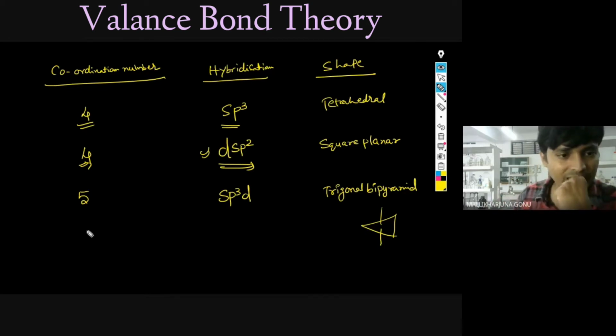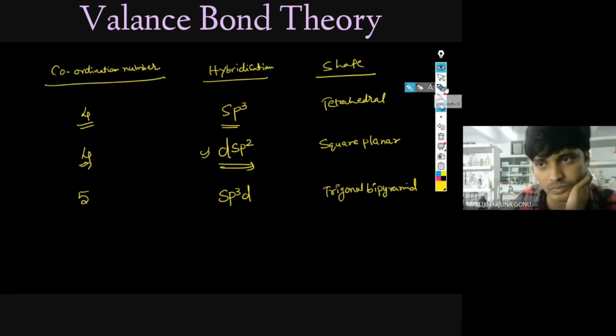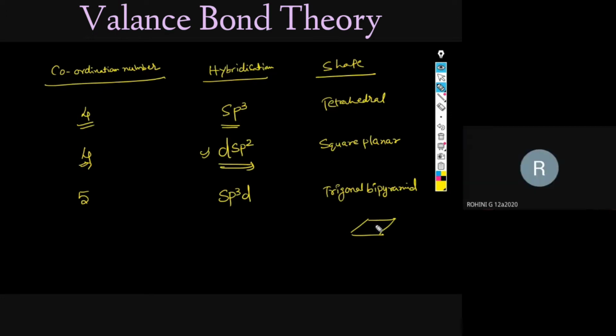And next, with 5, another shape is also possible. What is that one? Vidisha, what is another one possible? Rohini, what is another possible one?